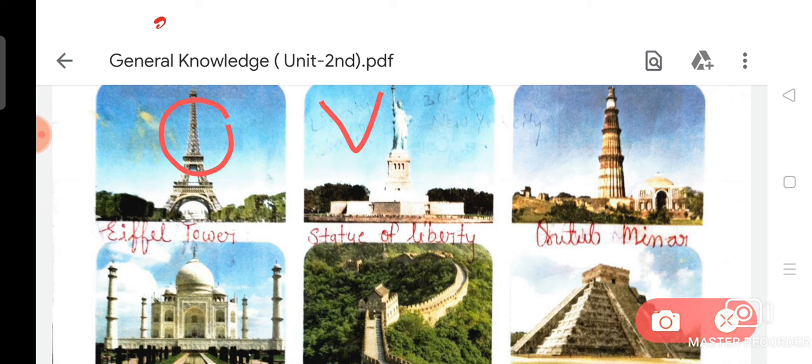Now on your page, picture number 2. What is the name of this picture? That is Statue of Liberty. And the spelling of Statue of Liberty is S-T-A-T-U-E O-F L-I-B-E-R-T-Y. Now, picture number 3. What is the name of this building? That is Qutub Minar. And the spelling of Qutub Minar is